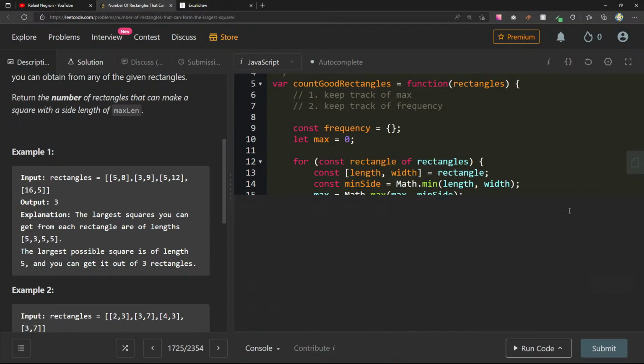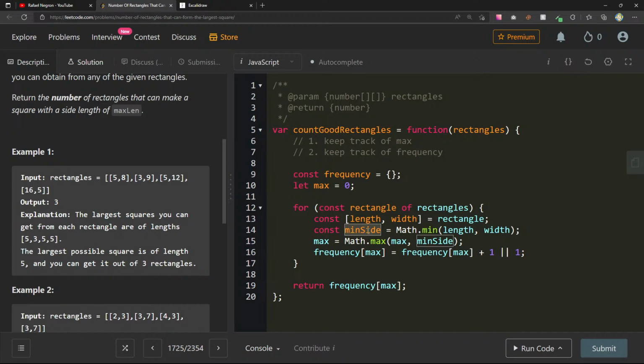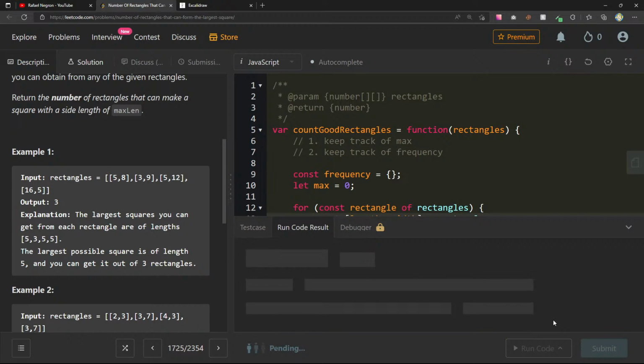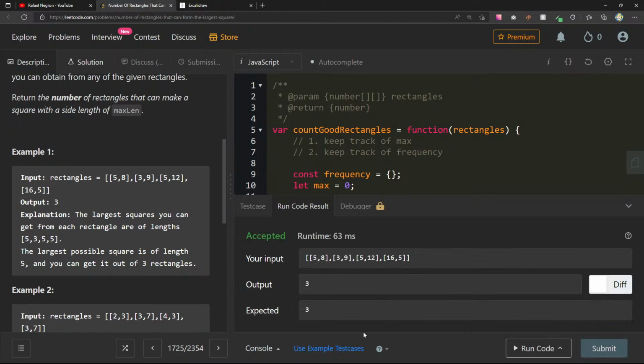Oh, but wait a second. The min. The max and the min side. We don't always. Yeah, we always need to increase. We need to add the min side here. But the max is always. Yeah. There you go. I think that will be right.